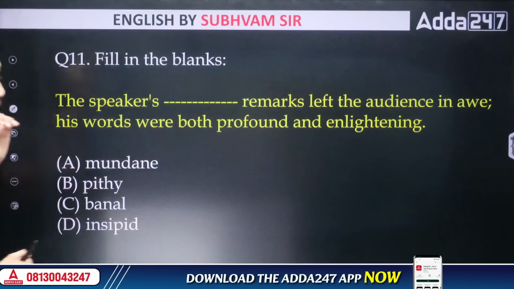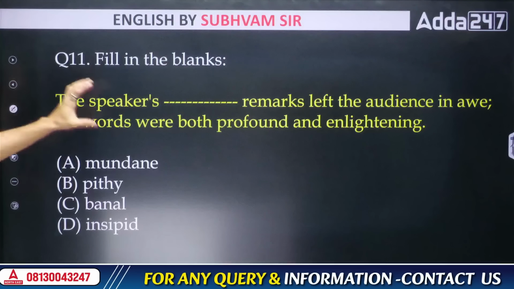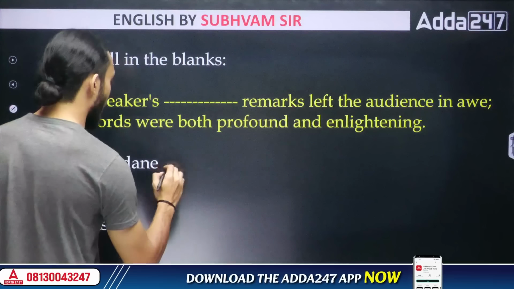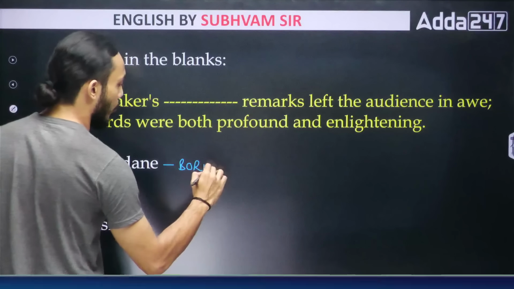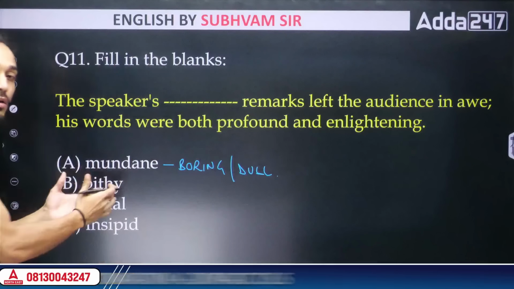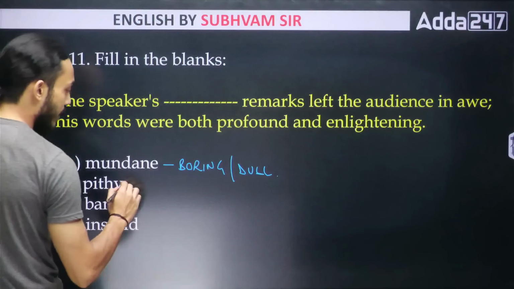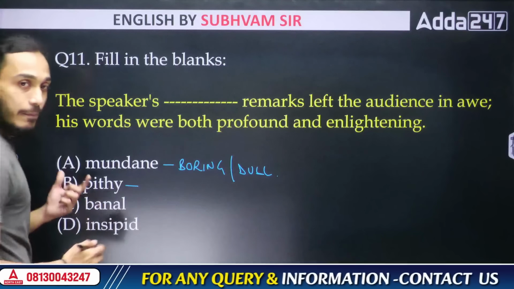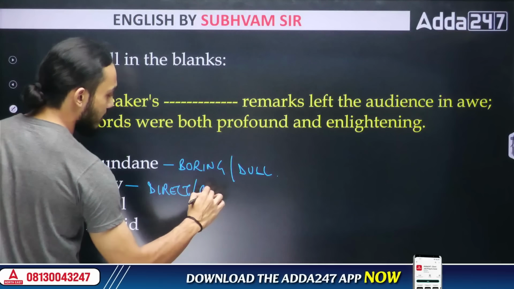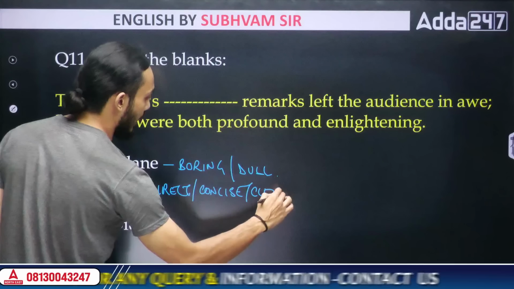So now, which of these words would make sense in this sentence? When you say mundane, mundane means boring. Mundane means something which is boring, something which is dull. In simpler words, you can use these as synonyms for this word, similar meaning words. When you say pithy, the word pithy means direct, concise, and something which is very clear in itself. Something which gives you clarity.